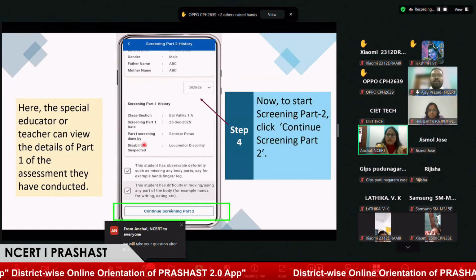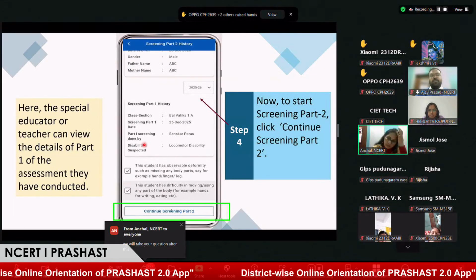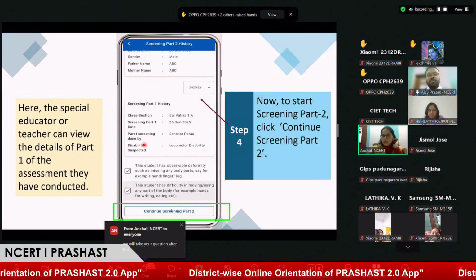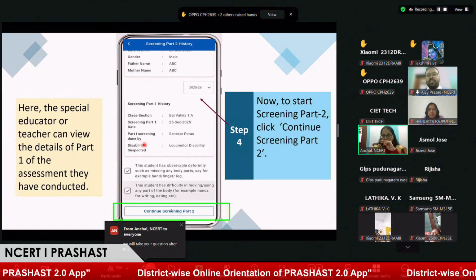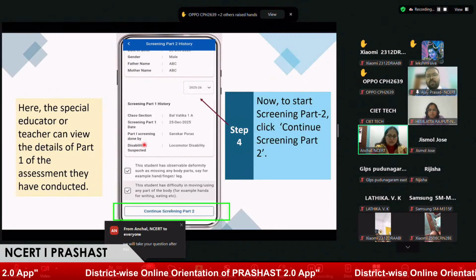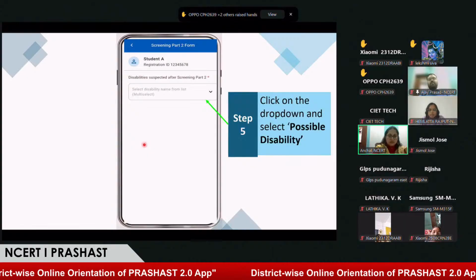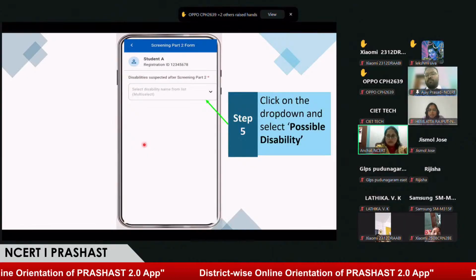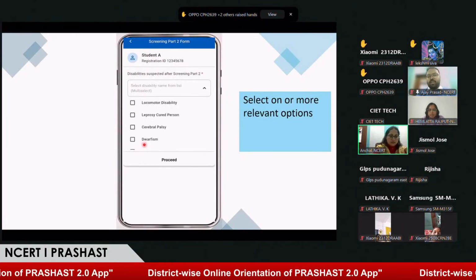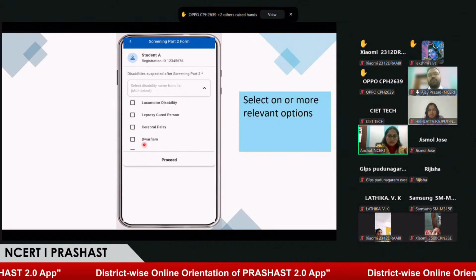And on clicking the option start screening part 2, the special educator will be able to see what the teacher has marked for a particular student, and they can proceed to screening part 2. On clicking on screening part 2, the special educator will have the option to select disability based on their observation for any student.